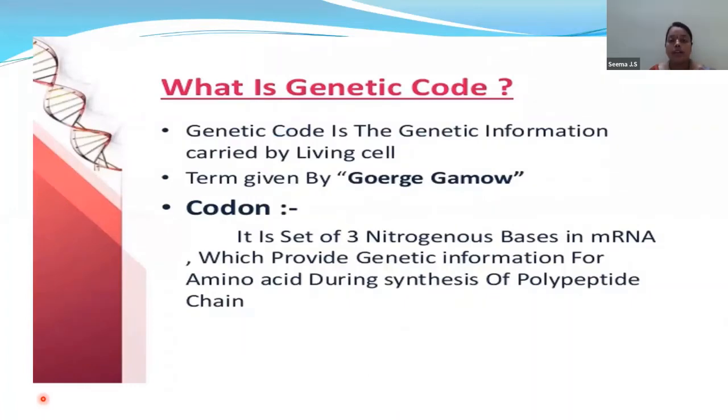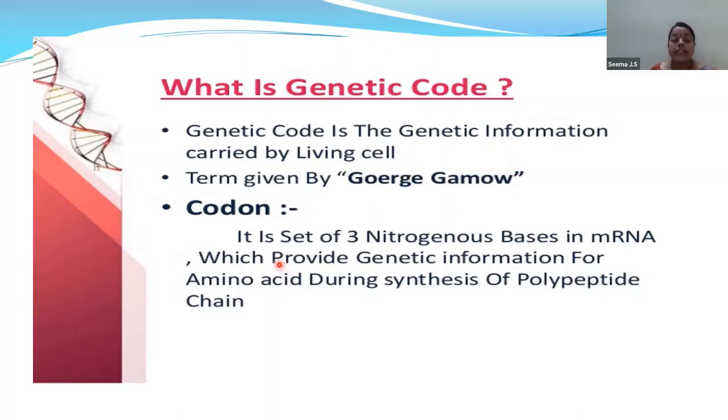Now let us know what is genetic code. So children, genetic code is the genetic information carried by the living cell, and the scientist who discovered this genetic code was George Gamow. So you have to remember the scientist George Gamow.